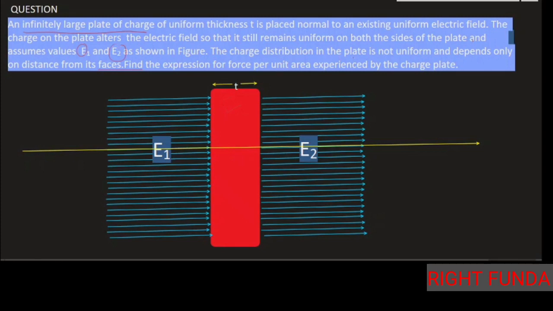Again, the charge distribution on the plate is not uniform and depends only on the distance from its faces. Find the expression for force per unit area experienced by the charge plate. Now you have read the question and understood the question. So you have to express the answer in terms of E1, E2, the known quantities.